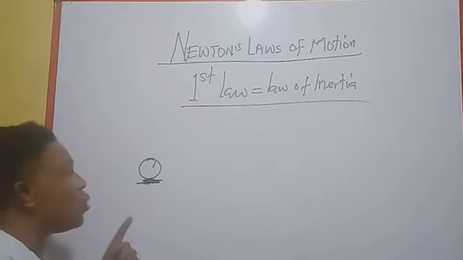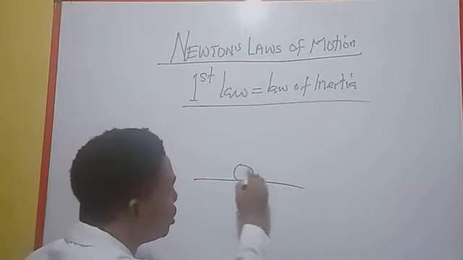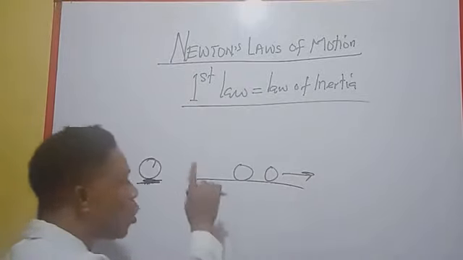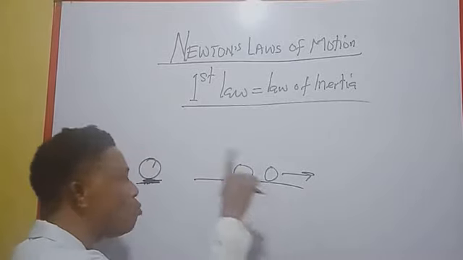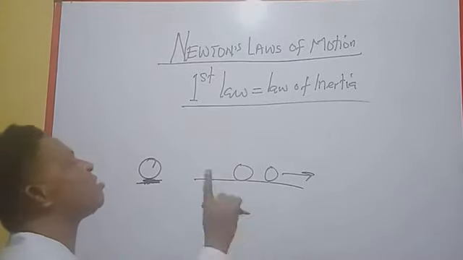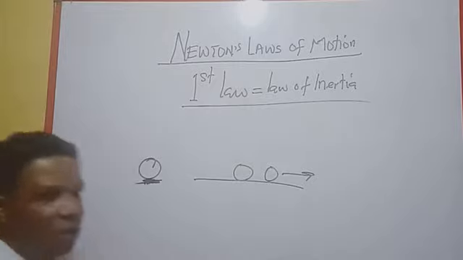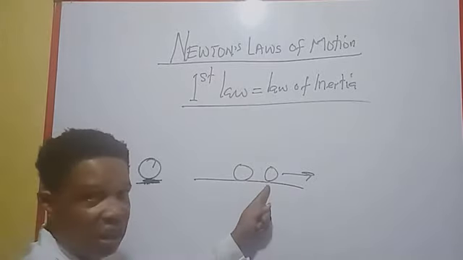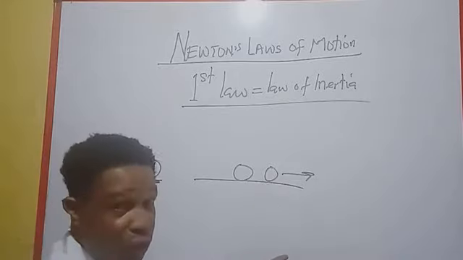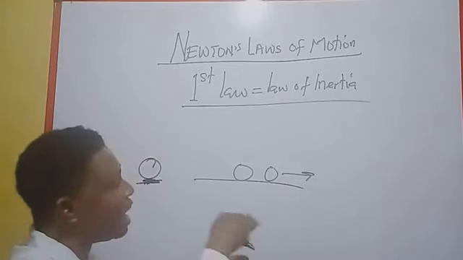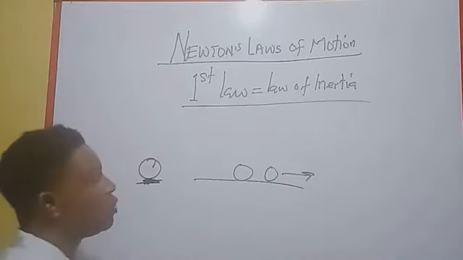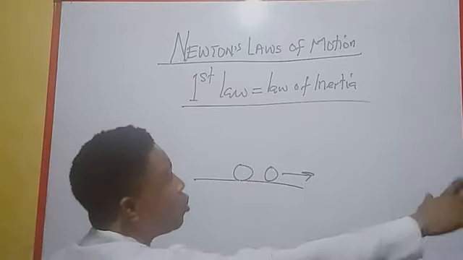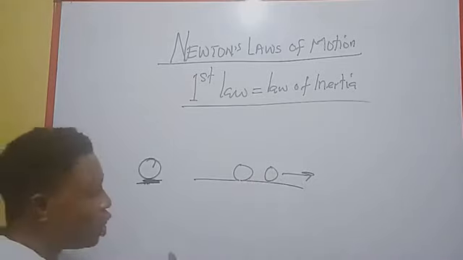Or when an object is in motion, this object will continue to move uniformly in a straight line forever unless an external force acts on it, which can be friction, because friction is a force that acts between two surfaces in contact. So the frictional force can reduce or stop the motion of this object from going forever. So the law has two parts.